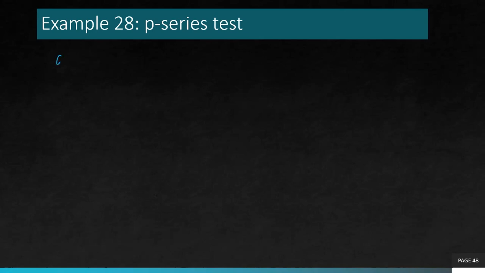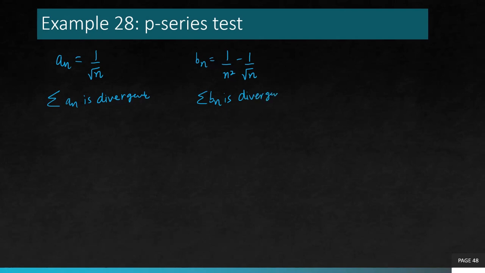Another example for P series. So an is 1 over square root n. Now this series clearly is divergent. Here we have another example, bn, which is 1 over n square minus 1 over square root n. Again, bn is the sum of two series. Bn is divergent because 1 over n square is convergent, while 1 over square root n is divergent. We just learned one convergent and one divergent, added or subtracted, gives you divergent.